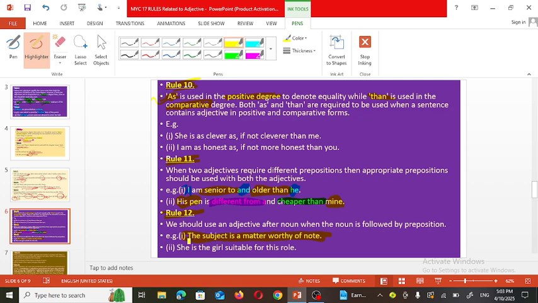Subject. So how is the subject? So the subject is a matter worthy. Very important. Next example, she is the girl suitable for this role. So she is the girl. How is that girl? She is suitable for the role. So for this role, that is a preposition and noun. So we have to use the adjective after that noun girl. So she is the girl suitable for the role.